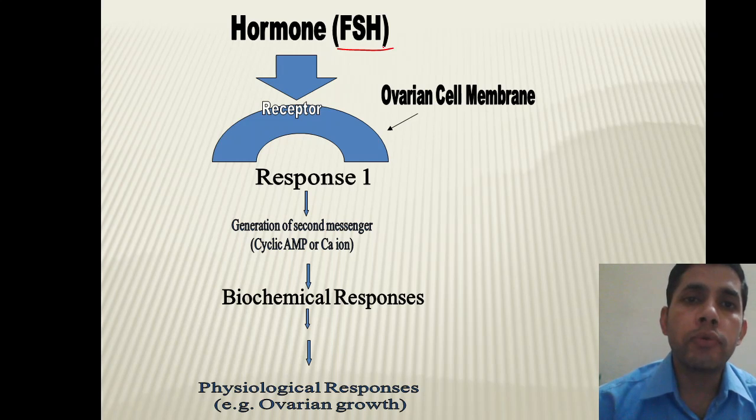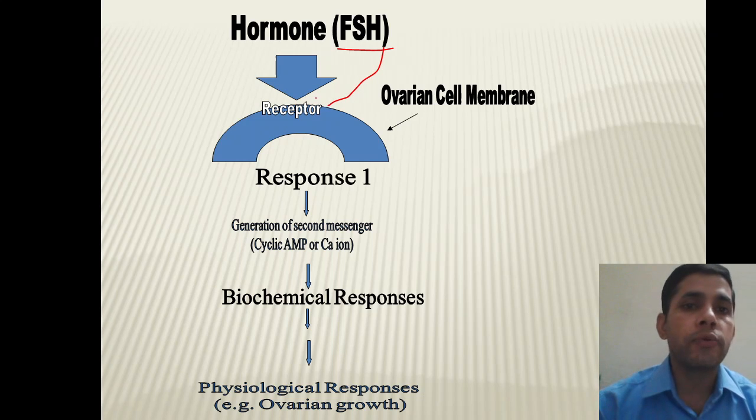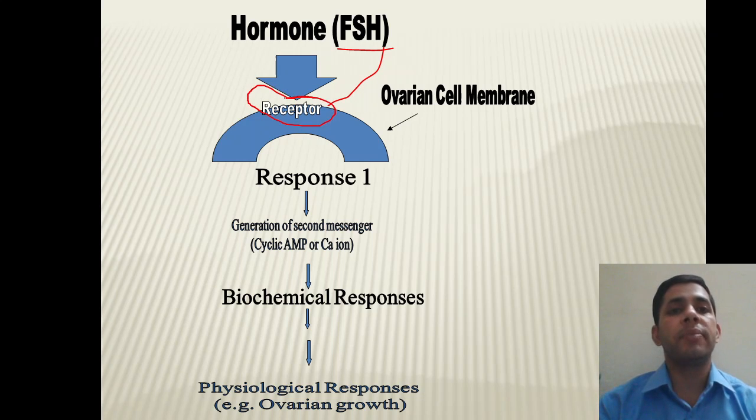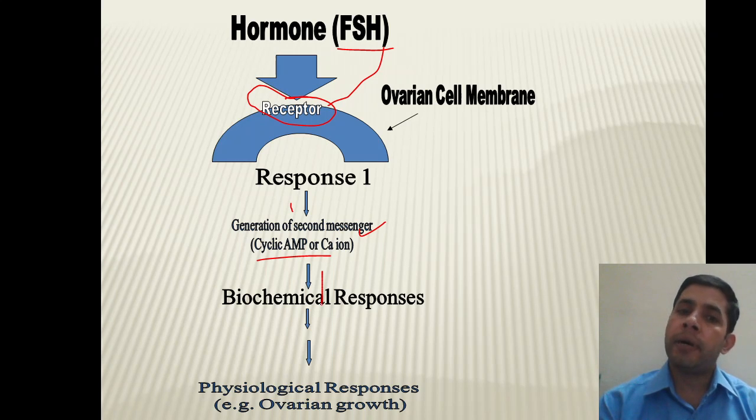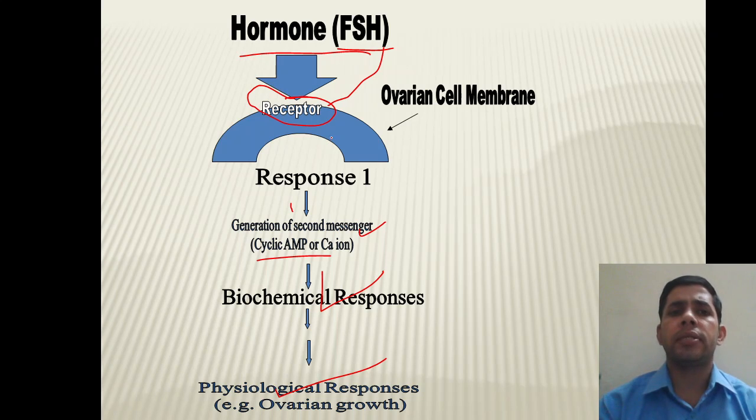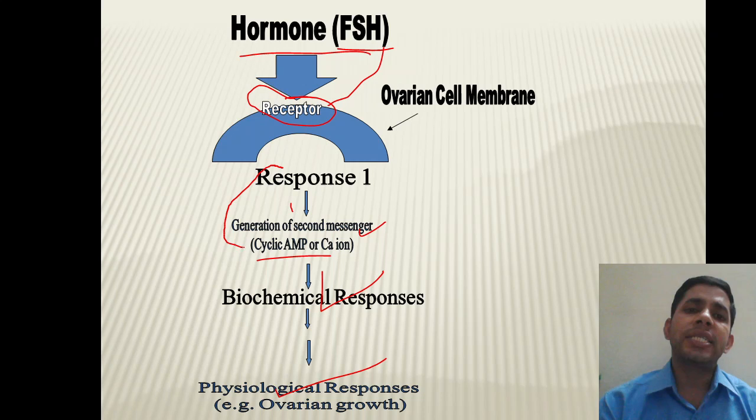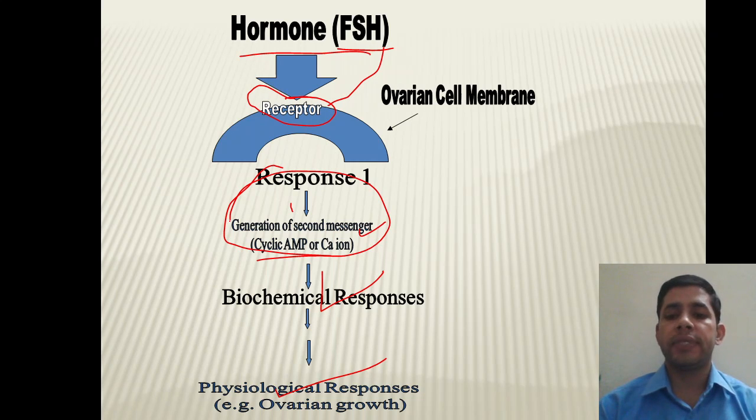So it will come to the cell membrane and attach itself to the receptor present on the surface of the cell membrane, and in response to that, they will release a secondary messenger in the form of cyclic adenosine monophosphate or calcium ion, and that will cause the biological response, which is responsible for the other physiological responses. The main thing is that they are not able to pass into the cell membrane. They will send their message through that secondary messenger. This is the first type of hormone, particularly the proteinous hormone.